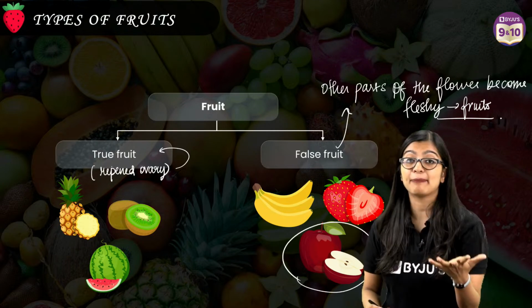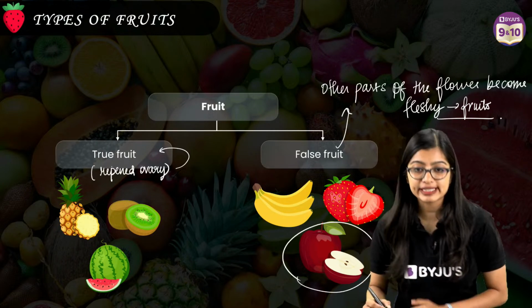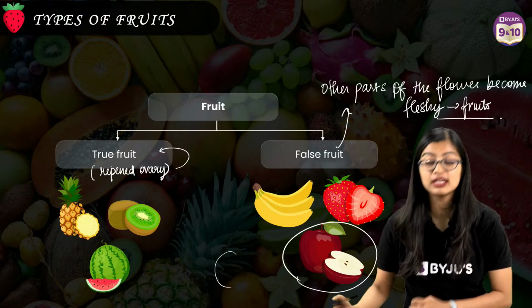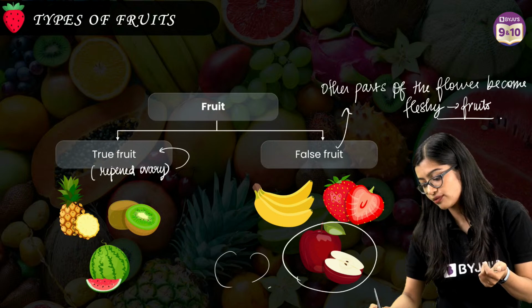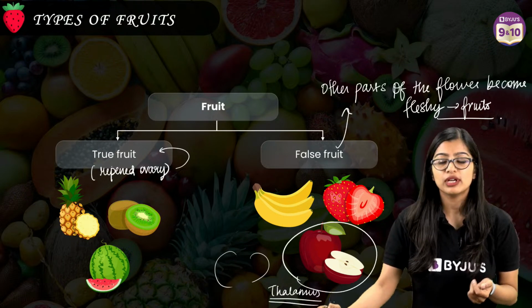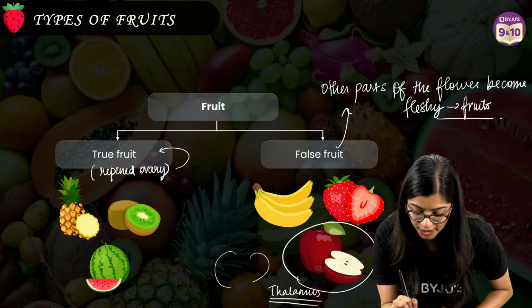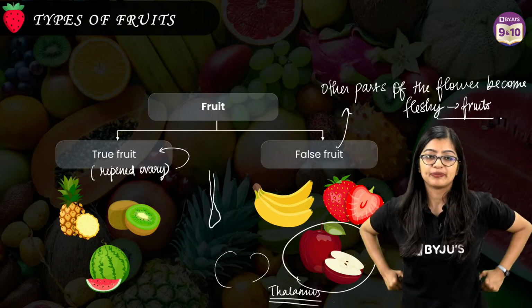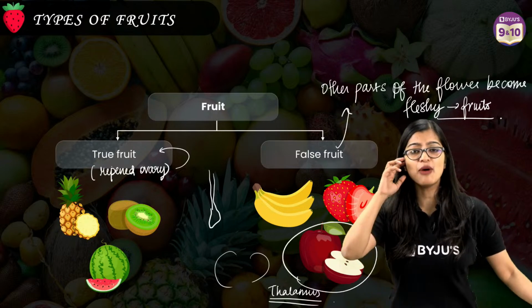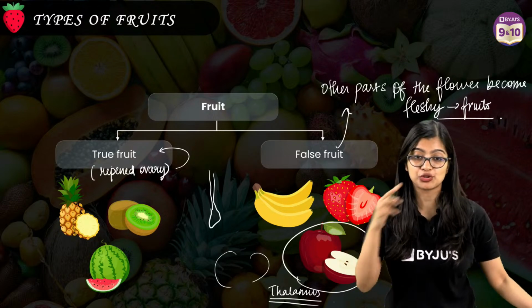The fleshy part of apples that we eat is nothing but the ripened thalamus. The thalamus of the flower will ripen and become the fruit, and the ovary is actually that inner hard part. It will not ripen and become the fruit. So it's important.